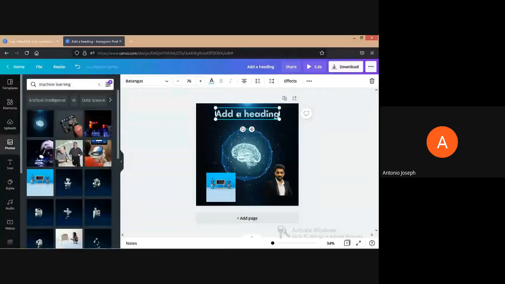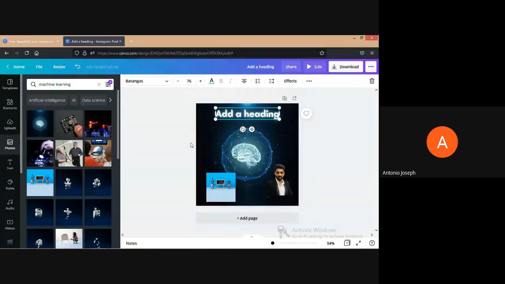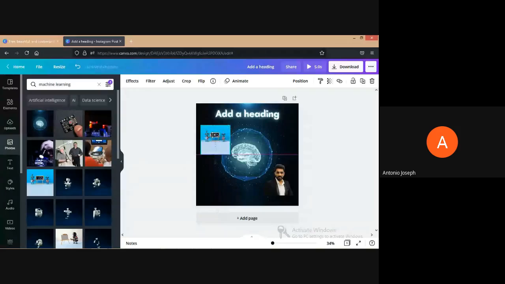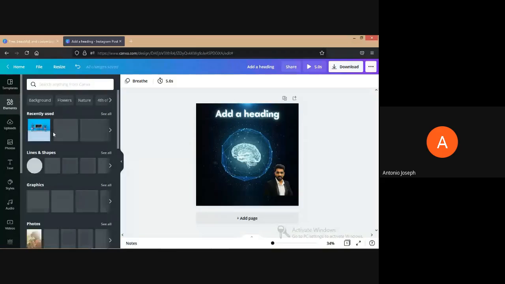Then we can provide some effects also on this text. See, some glowy appearance can be provided. Similarly, we can provide some backgrounds also. And I will create a rectangular shape.